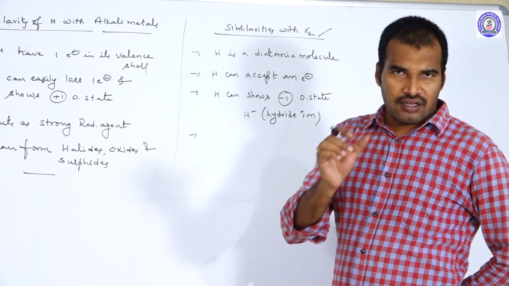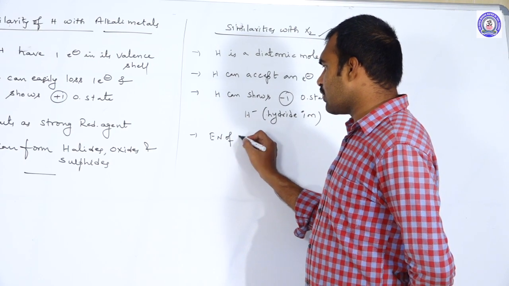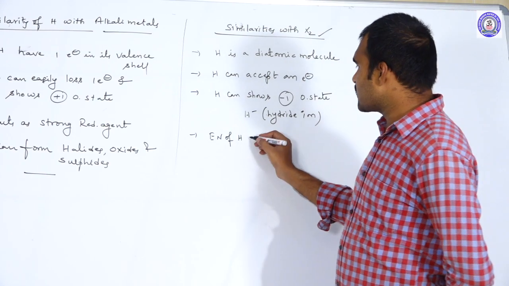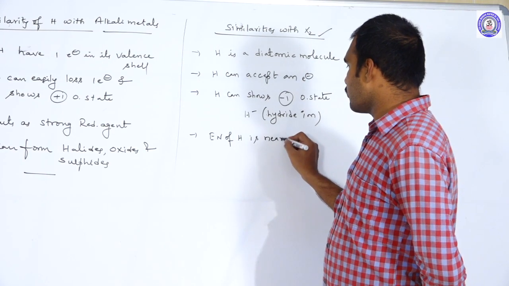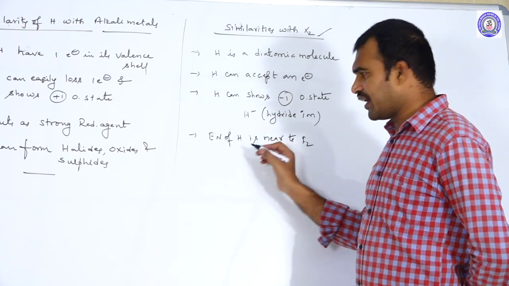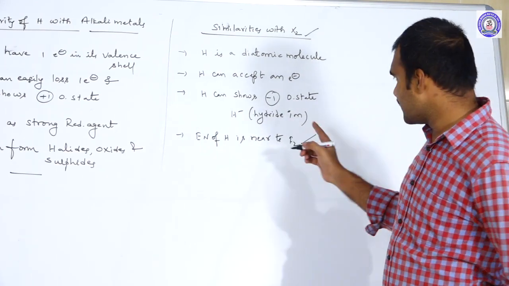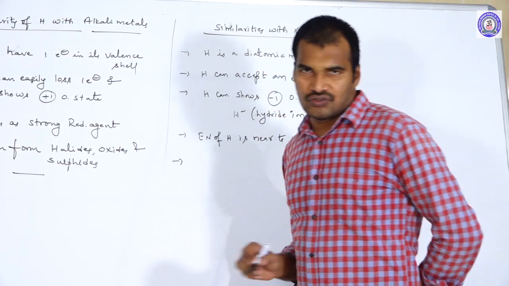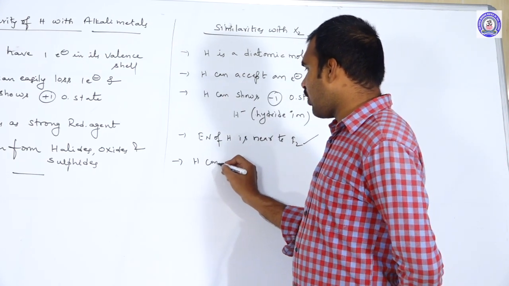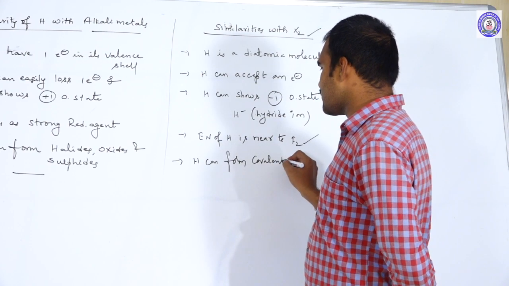Next one: the electronegativity of hydrogen is almost nearer to fluorine. This is one more similarity with halogens. And like halogens, hydrogen can form covalent compounds.